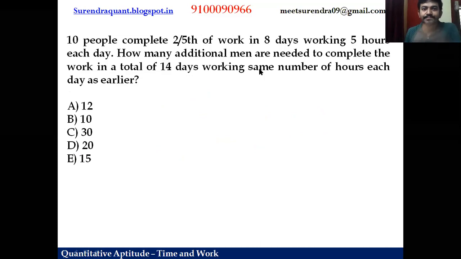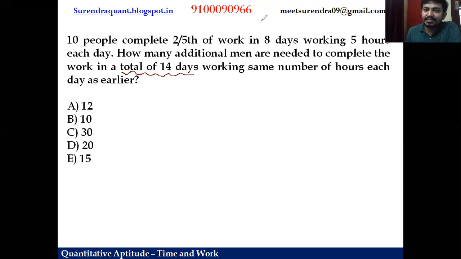Next question. Now we change some numbers here. 10 people complete 2/5 of the work in 8 days, working 5 hours each day. How many additional men are needed to complete the total work in 14 days? Remember this, total work in 14 days, working the same number of hours each day as earlier.